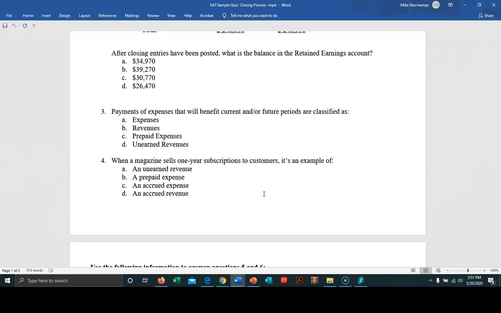All right. Well, remember when we talked about adjusting journal entries, we had this concept called accruals and deferrals. And when we talk about deferrals, those are things that are put off. For example, if we go back up here to this question, which talked about prepaid expenses, that's a deferral, right? In other words, we're going to defer that benefit until the future period, even though we're paying the expense right now. And when we talk about this particular one, we're also talking about a deferral. And in this case, it's a deferred revenue, which is an unearned revenue.